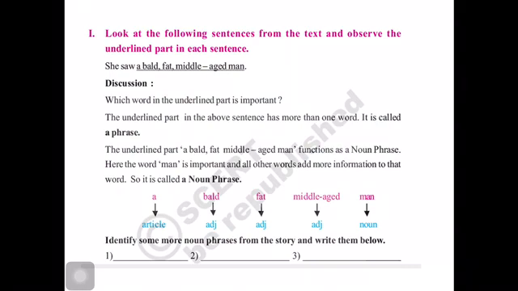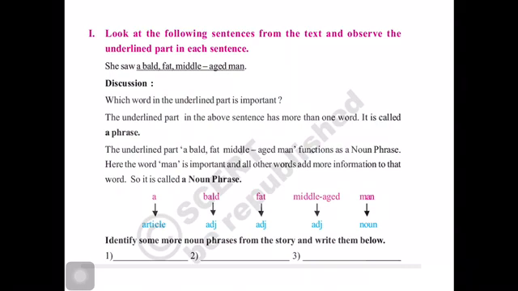Here man is the noun, and all this, a bald, fat, middle-aged, adds more information to the word man. So it becomes a noun phrase, in which a is an article, bald, fat, middle-aged are adjectives, and man is the noun which is acting as an object over here.